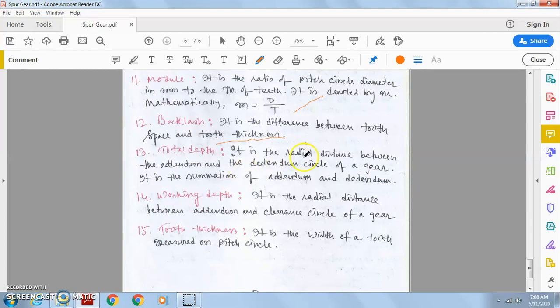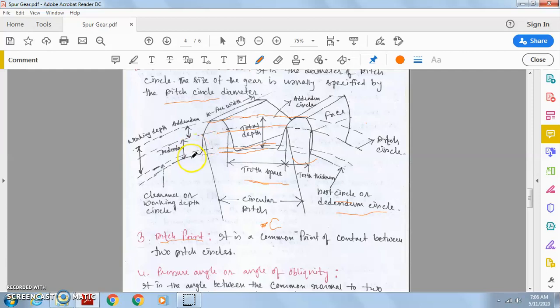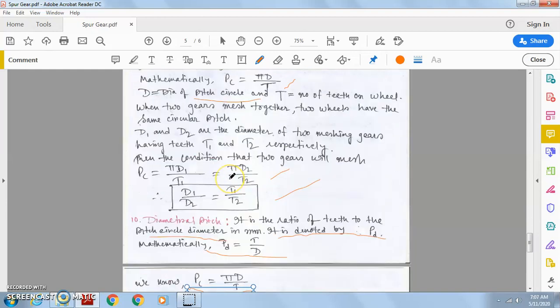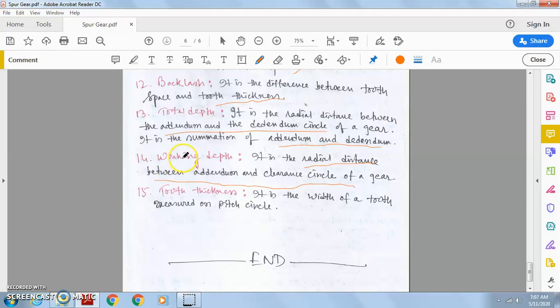What is tooth depth? It is the radial distance between the addendum circle and the dedendum circle of the gear, so it is the summation of addendum and dedendum. Working depth is the radial distance between the addendum circle and the clearance circle. So the addendum and dedendum circle distance is called the total depth, and the addendum circle and clearance circle radial gap is called the working depth. Just remember.